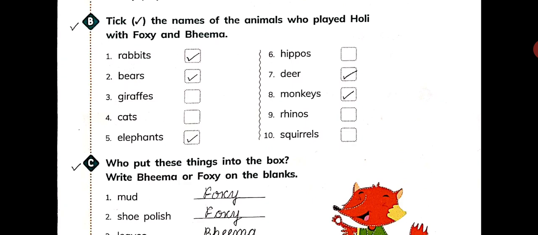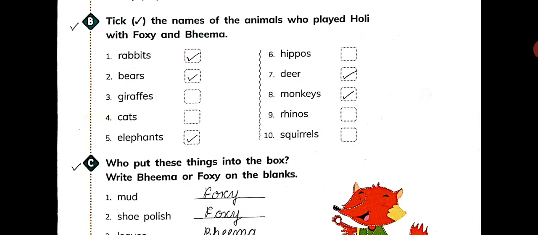So if you will recall the story, you will come to know that the animals that played Holi with Foxy and Bhima were rabbits, bears, elephants, monkeys and deer. Fine. So tick rabbits on the first number, bears on the second number, elephants on the fifth number, deer on the seventh number and monkeys on the eighth number.